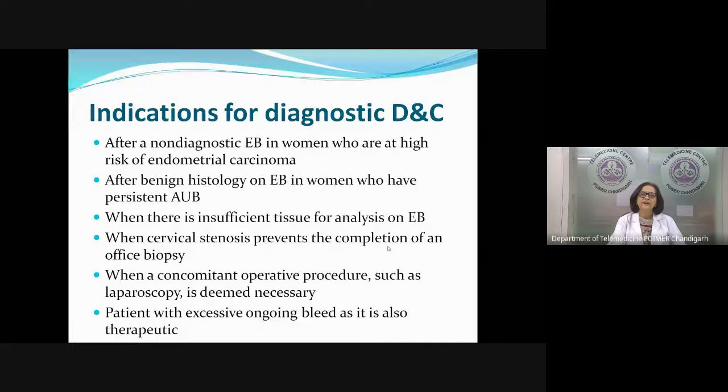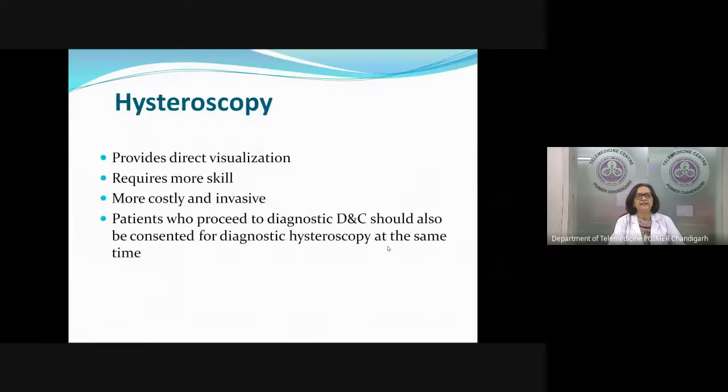Also, if the woman comes with excessive ongoing blood loss, then diagnostic D&C is a better option because it can act as a therapeutic tool also. So these are the indications for doing diagnostic D&C after doing an EB. Now, what about hysteroscopy?